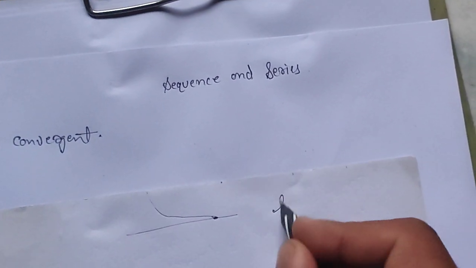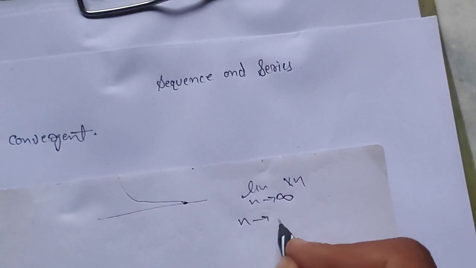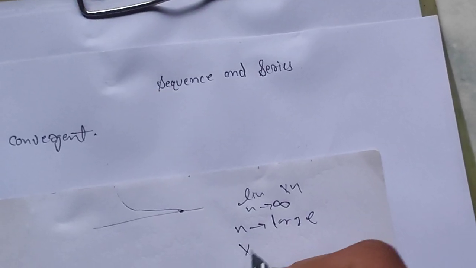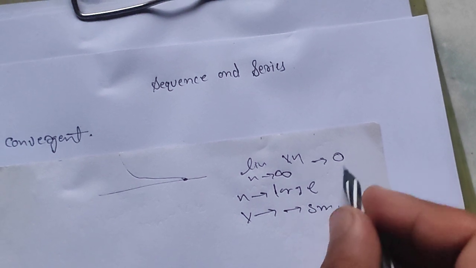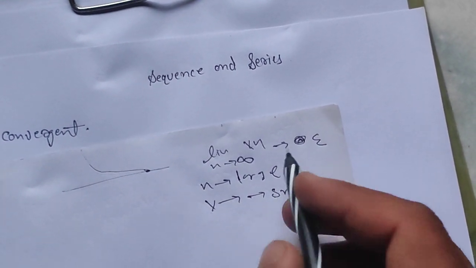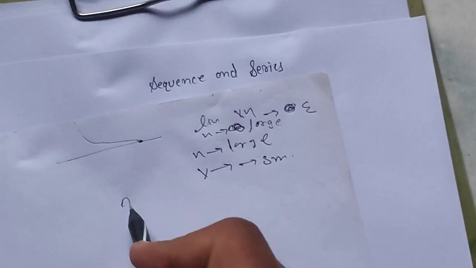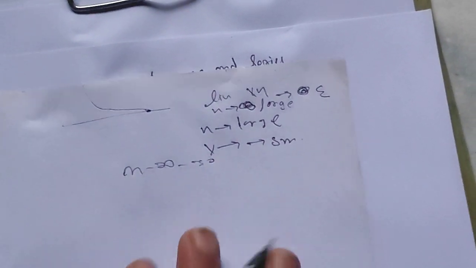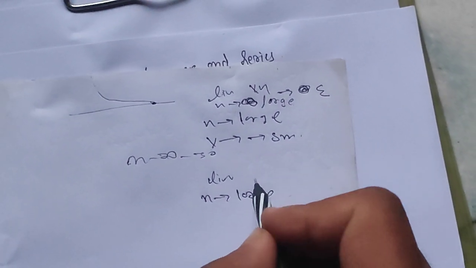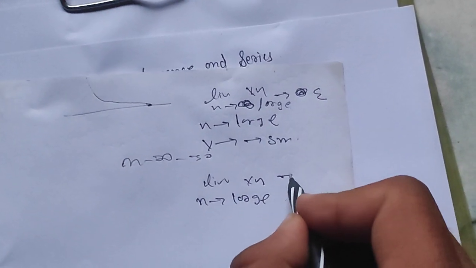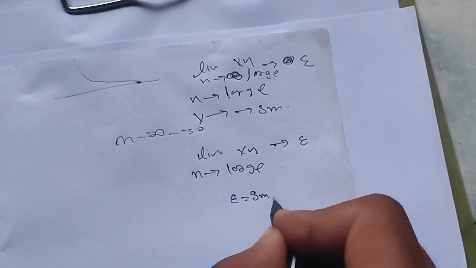If n has a limit and is tending to infinity, so xn, when n is tending to a very large number, then xn is tending to 0, a small quantity, let's say epsilon. While n is tending to infinity, xn is tending to some small number, like epsilon is a small number.